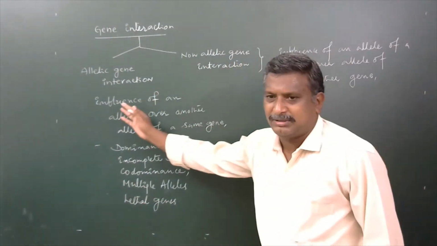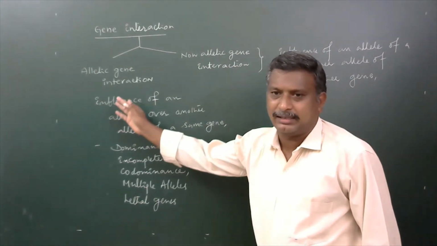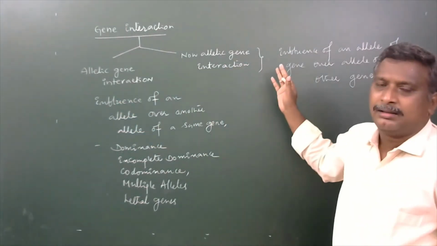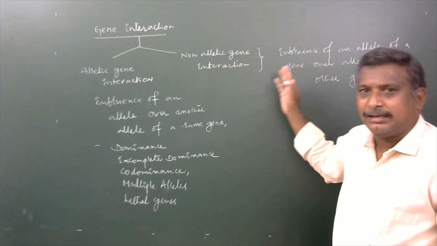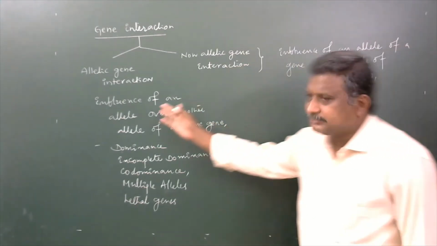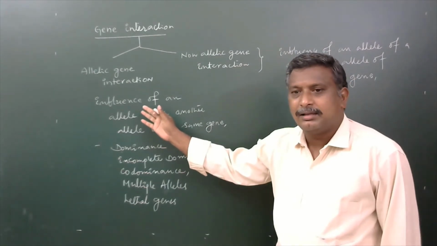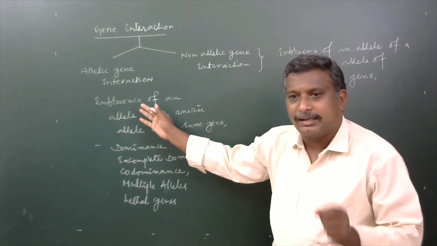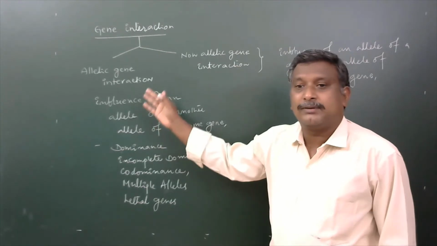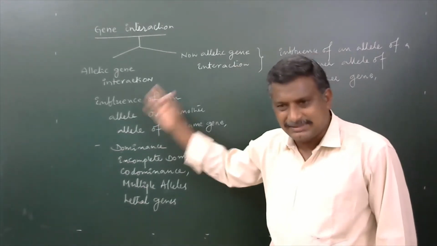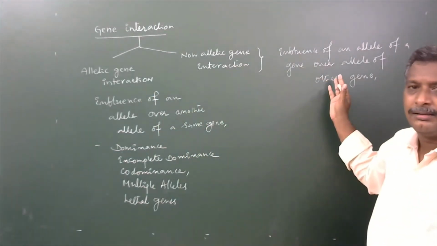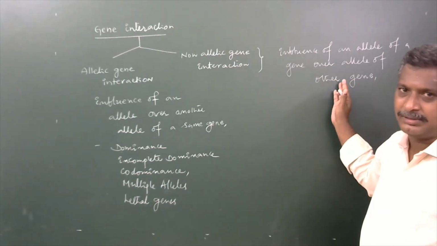Here also the same influence is made by one allele on another allele. But here the influence of one allele is over the allele of a different gene. Here the genes differ.